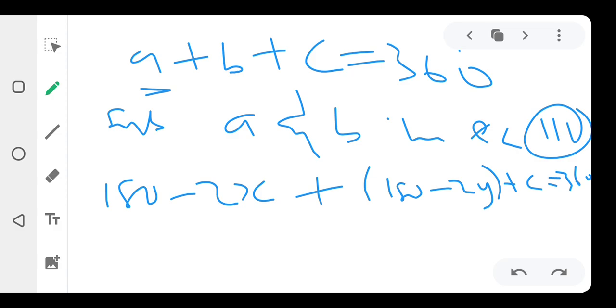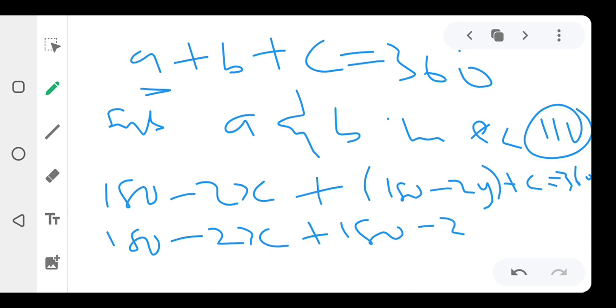So we're gonna have 180 minus 2x plus 180 minus 2y plus C to give us 360. Alright, let us collect like terms, please. Let's first sum this 180 up. This 180 here plus this 180 here will give me 360, right? So I'm going to be having 360.